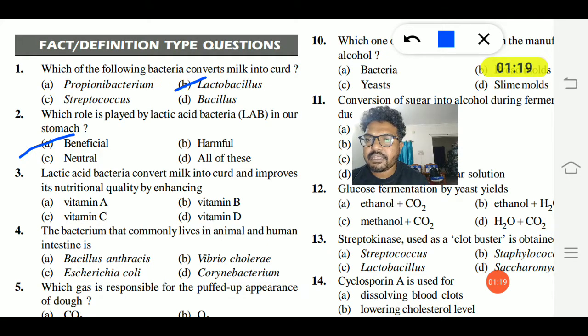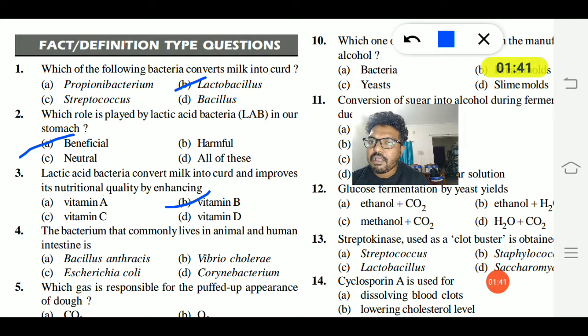Lactic acid bacteria convert milk into curd and improve nutrition quality by enhancing which one? That is vitamin A, vitamin B, vitamin C, and vitamin D. So option B is the right answer. That improves the nutrition quality by enhancing vitamin B.